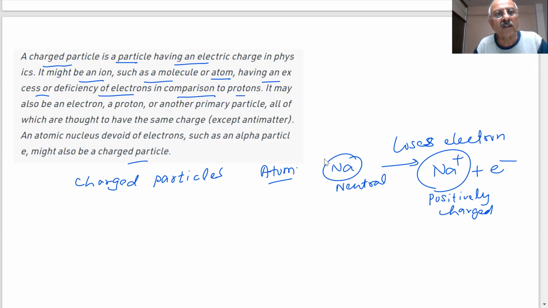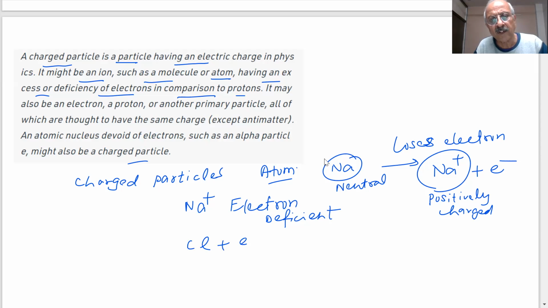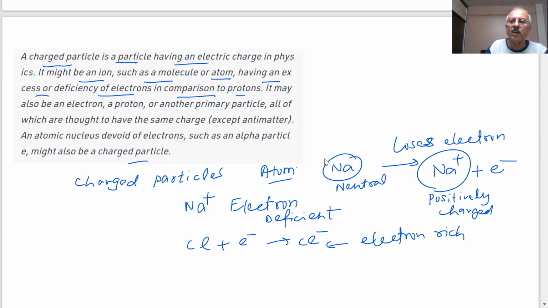And there are negatively charged particles also. Na plus is electron deficient, student. And if I write Cl plus electron, it becomes electron rich. So they have become charged particles, students.